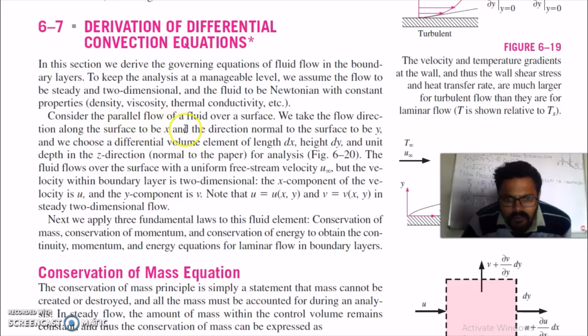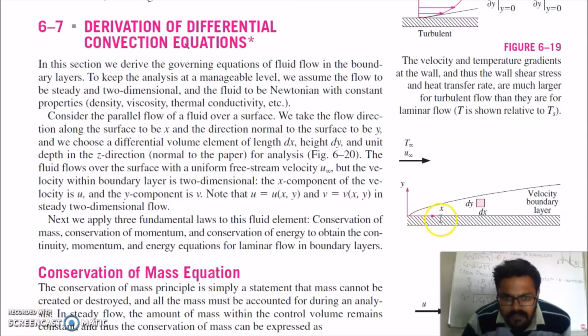Consider the parallel flow of a fluid over a surface. We take the flow direction along the surface to be x and the direction normal to the surface to be y, and we choose a differential volume element of length dx, height dy, and unit depth in the z direction. The fluid flows over the surface with a uniform free stream velocity u infinity, but the velocity within the boundary layer is two-dimensional. The x component of the velocity is u and the y component of the velocity is v. Note that u is a function of x, y and v is a function of x, y in steady two-dimensional flow.